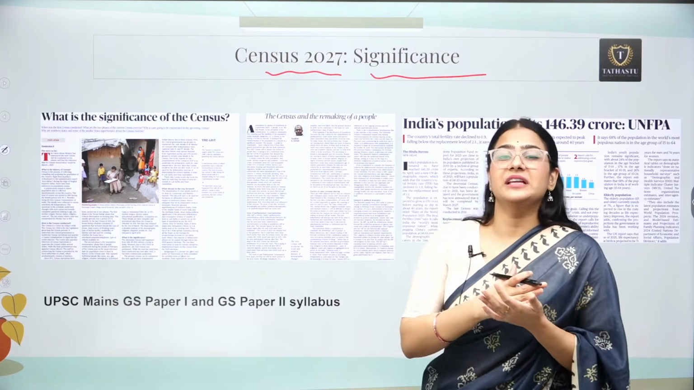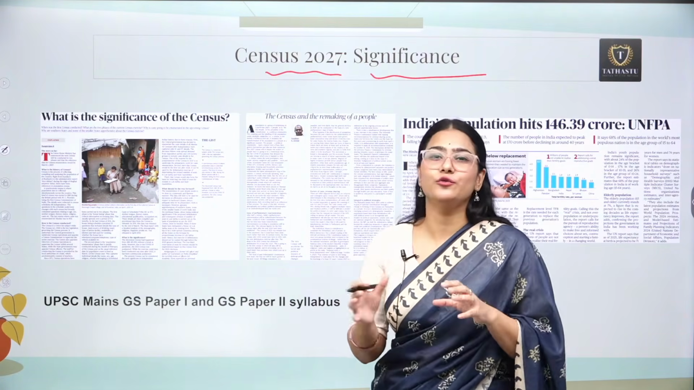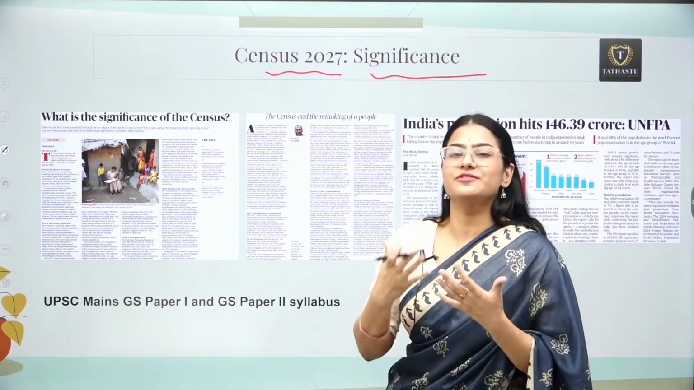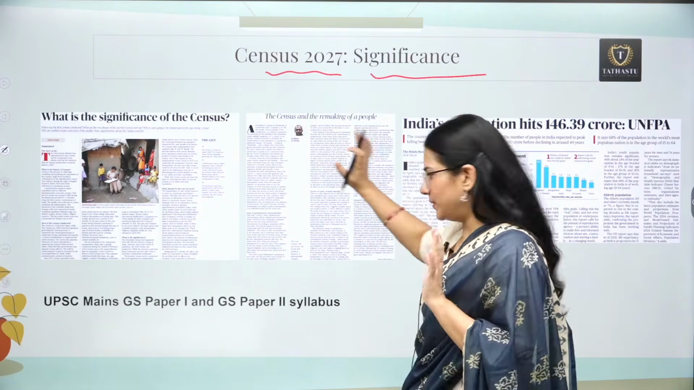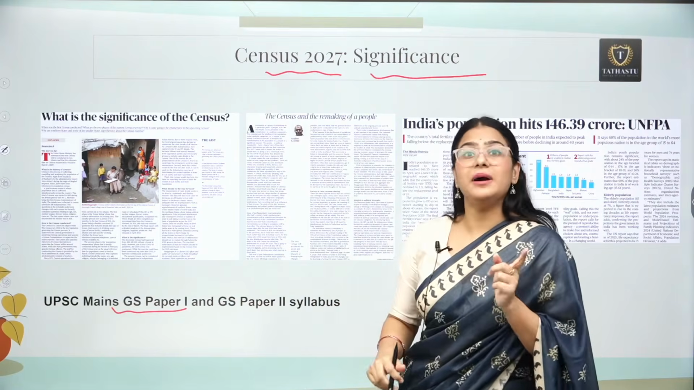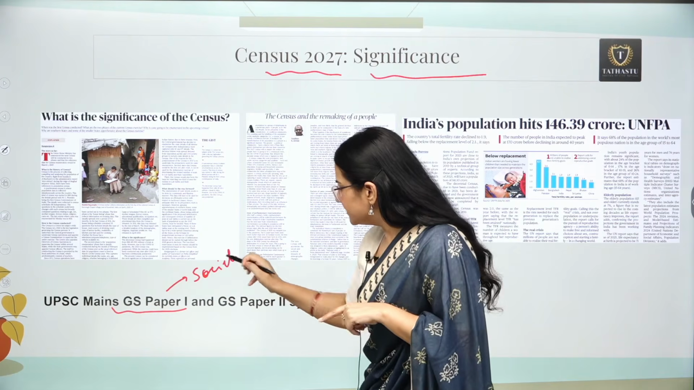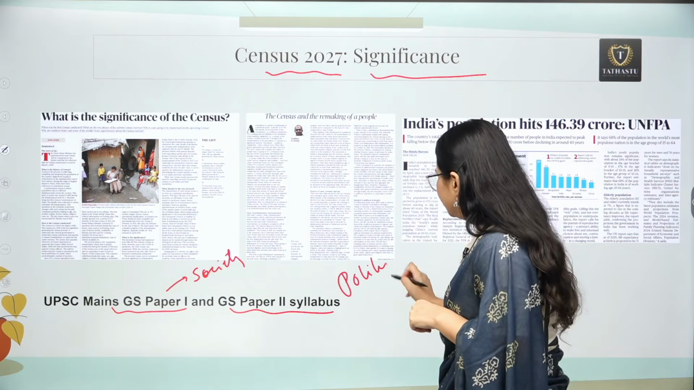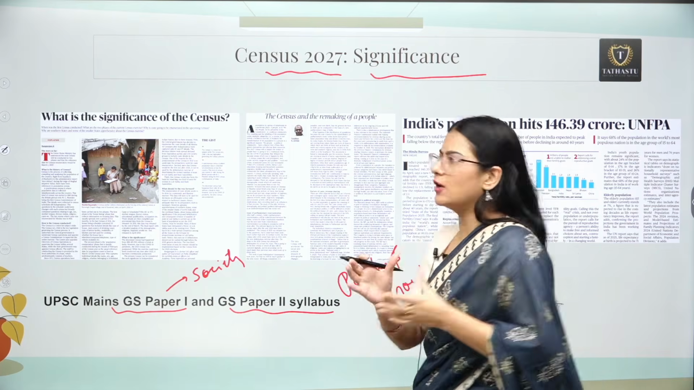Along with that, this topic can easily come in your examination, because it is not only important from this week's point of view. Census 2027 is the important topic of a decade, so it is highly likely that UPSC is going to ask one mains question from this topic. In GS paper 1 it can come under the society section, and in GS2, when it comes to polity and governance, you can also find this topic and questions surrounding it.